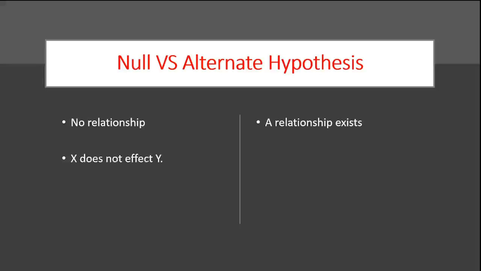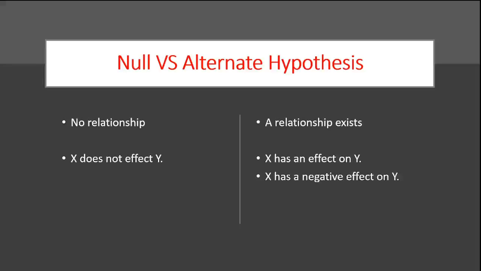And how do we state the null hypothesis? X does not affect Y. It's a non-directional hypothesis. And we can also have it that X has an effect on Y. This is again non-directional, but this is an alternate hypothesis. Now, we can also say that X has a negative effect on Y. So that is again another alternate hypothesis, which is going against the null hypothesis, which states that X does not have any effect.